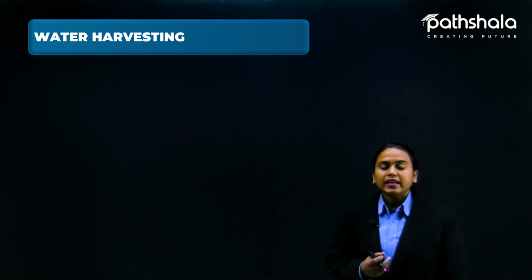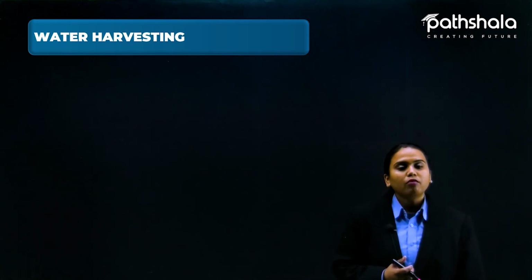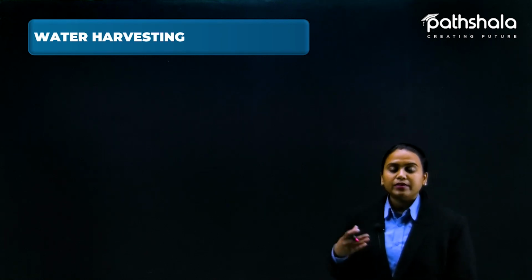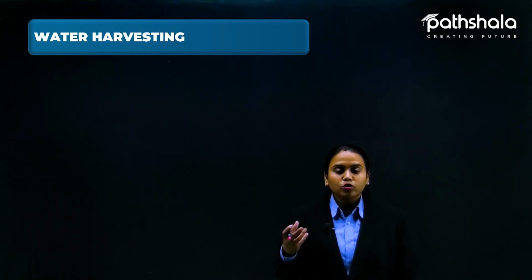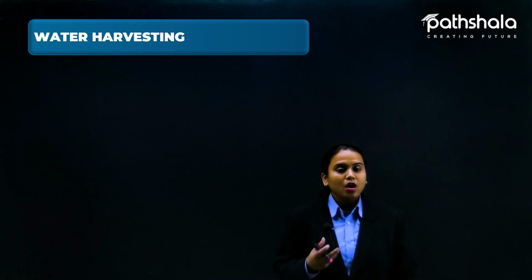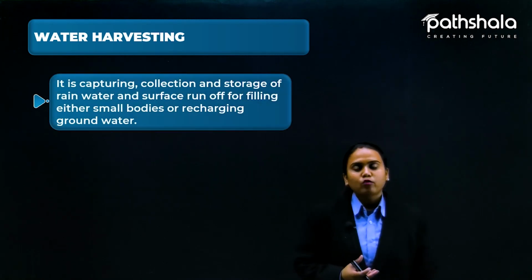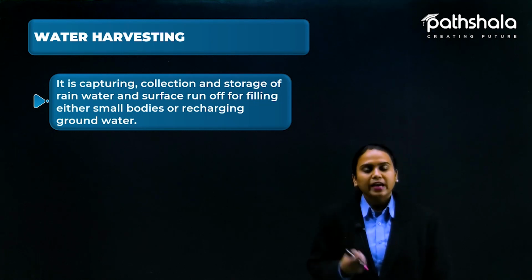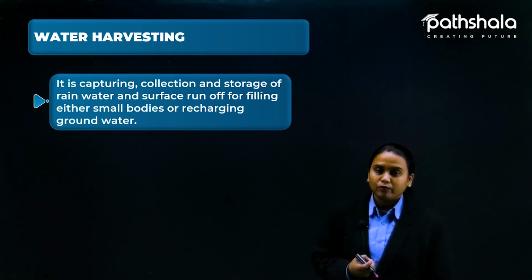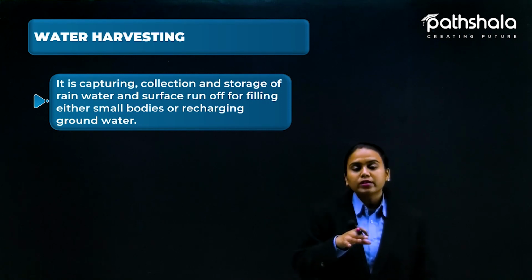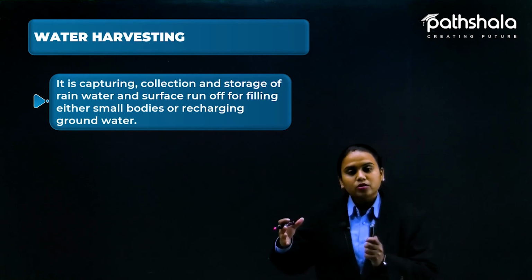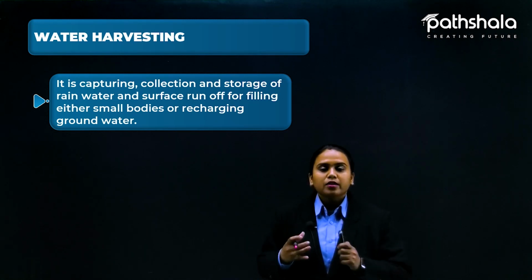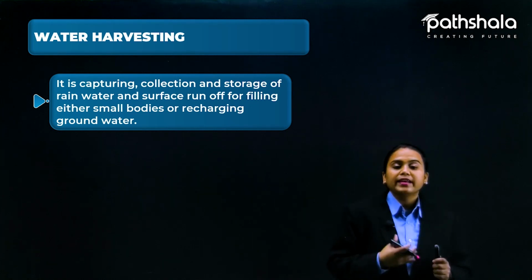So water harvesting is basically what? Conserving of water. Harvesting means we are building up water by using it in different ways, such as by making dams. Again, this could be an example of water harvesting. What water harvesting basically is, is the capturing, collection, or storage of rainwater that ran over the surface. We are protecting it from running off, stopping it and collecting it somewhere so that the underground water gets recharged.